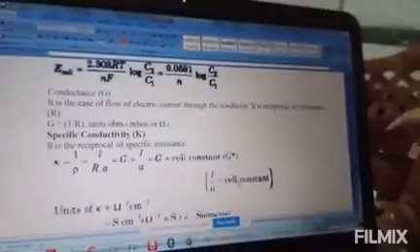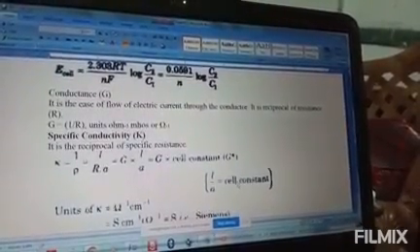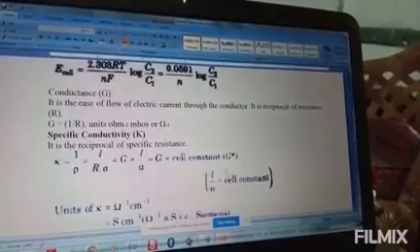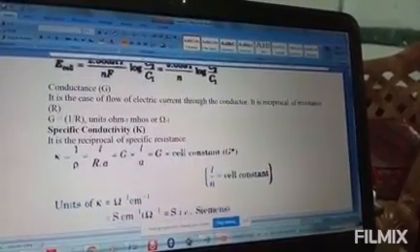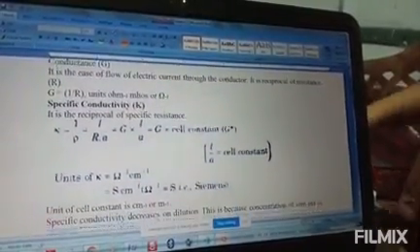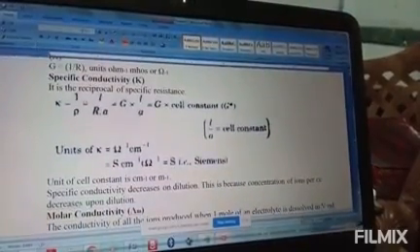Now this is the equation which is there, G equal to G star. Now the unit of kappa, that is specific conductivity, is ohm inverse centimeter inverse. This is the unit. Cell constant unit is centimeter inverse.